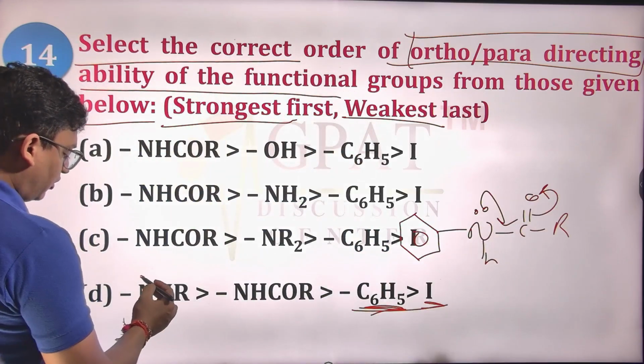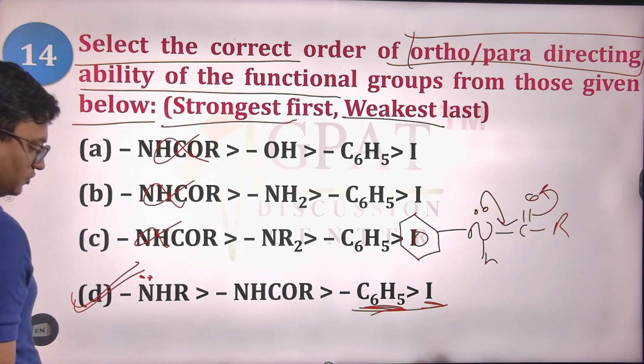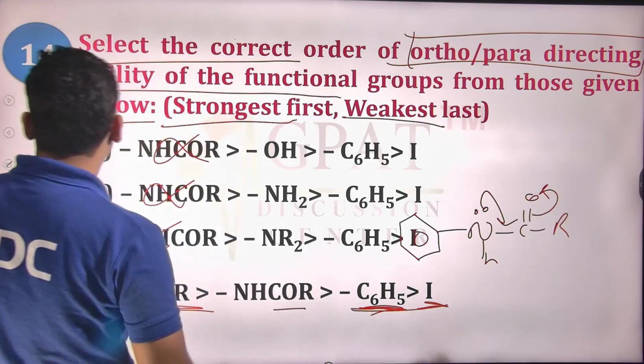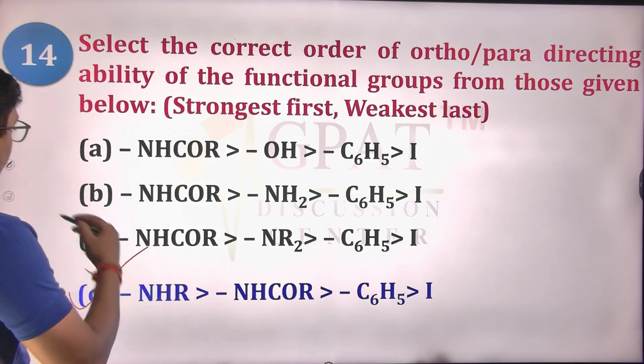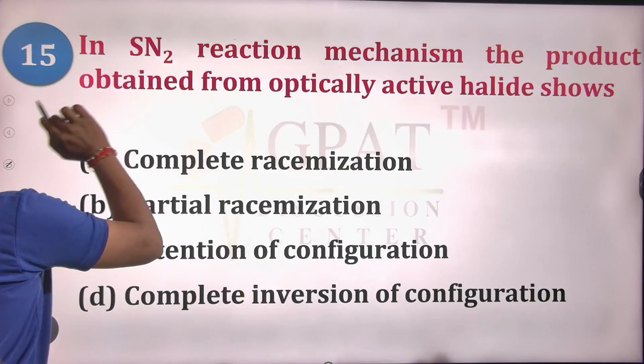So strongest will be NHR. Okay, and no NHCOR. We are having NHR, then NHCOR, then only C6H5 and then iodine. So yes, D will be your right answer. D can be the correct answer.